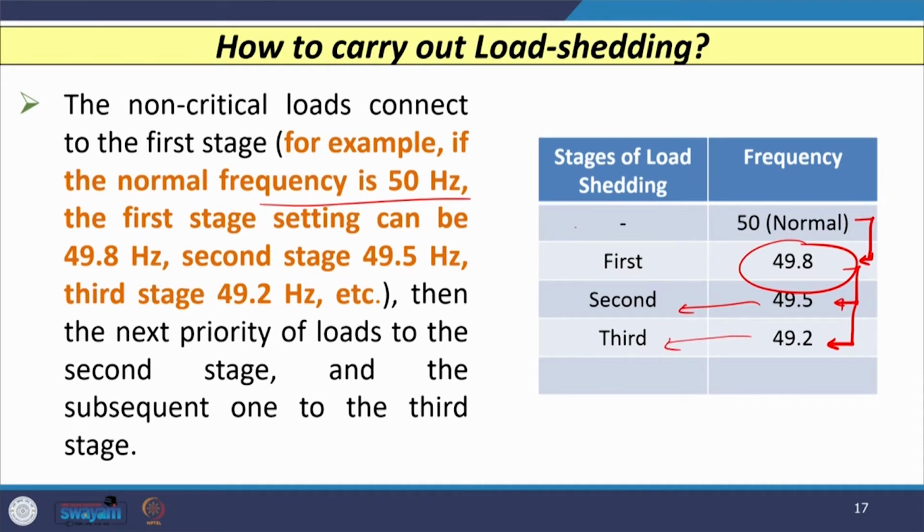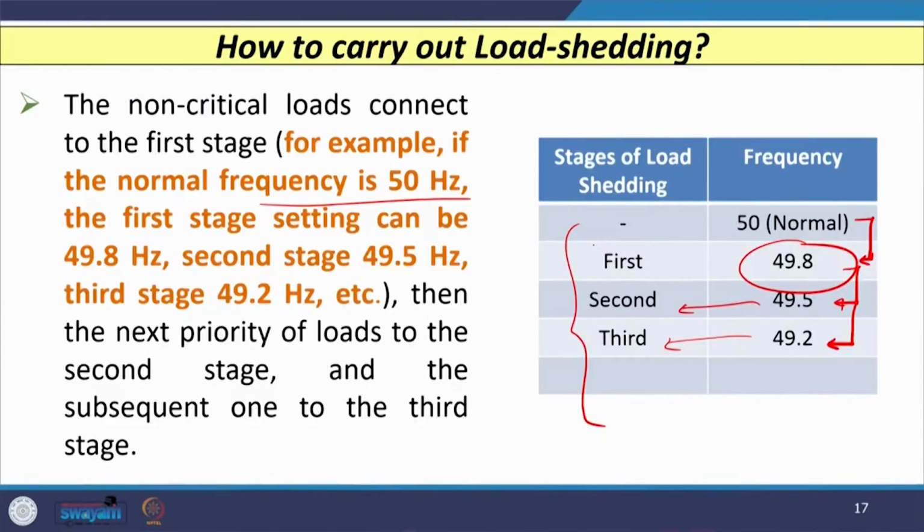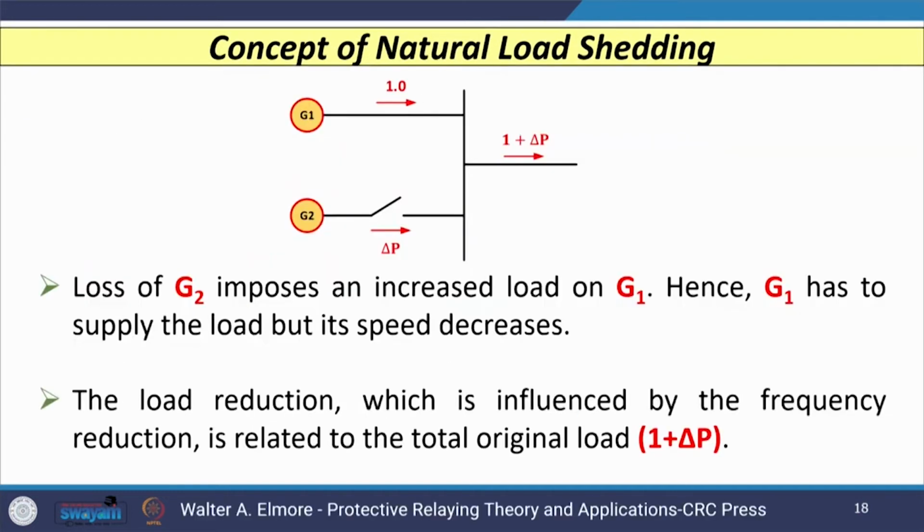So, normally the question comes, how many stages do we have to include. Whether we include 3 stages, 5 stages, or 7 stages depends on the utility and application. In most cases, most utilities will consider 3 stages. So, in 3 stages most utilities will remove the load depending upon the fall or reduction in frequency with reference to the fundamental frequency. Now, let us see the concept of natural load shedding.